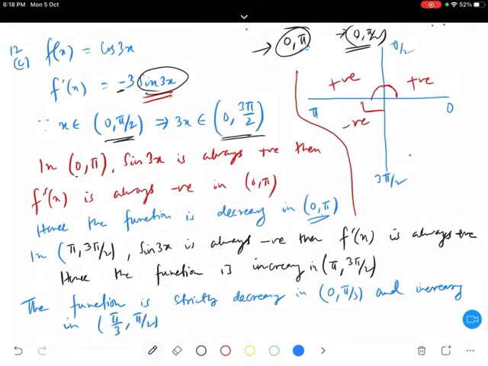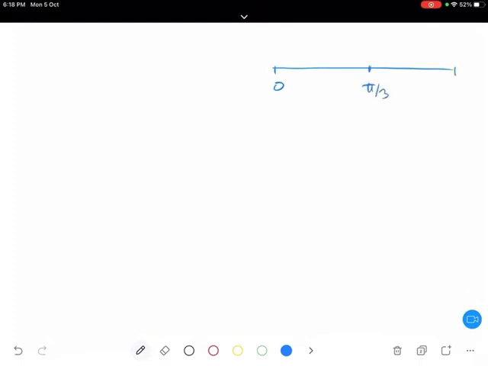Okay. Now the last one. Last one we have is tan x. D is tan x. So we have to prove whether this tan x is decreasing on 0 to pi by 2. If you have a doubt, then please go through that video which I am going to upload. Okay, so f x is equal to tan x on 0 to pi by 2.